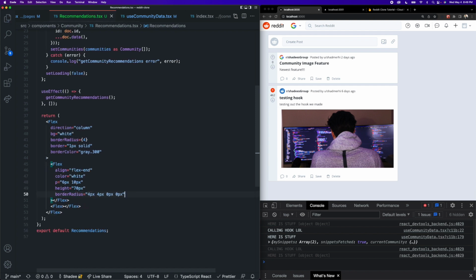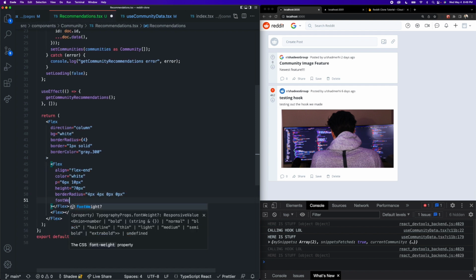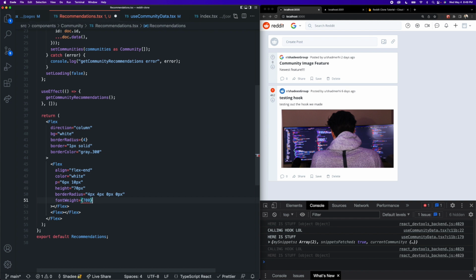Save this so it formats a little bit nicer. I'm going to give this a font weight of 700. Okay, and this is where we're going to place our image in here. So we're going to say background image, and we are going to use that image I was just talking about in the images folder, and we can access it via the URL function through CSS. And inside of here, we can pass in the path to that image.